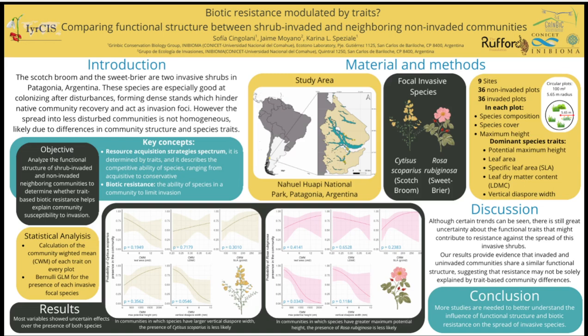Although certain trends can be seen, there is great uncertainty about the functional traits that might contribute to resistance to the spread of these invasive shrubs. Our results provide evidence that the invaded and uninvaded communities share similar functional structure, suggesting that resistance may not be solely explained by trait-based community differences. More studies are needed to better understand the influence of functional structure and biotic resistance on the spread of invasive species.